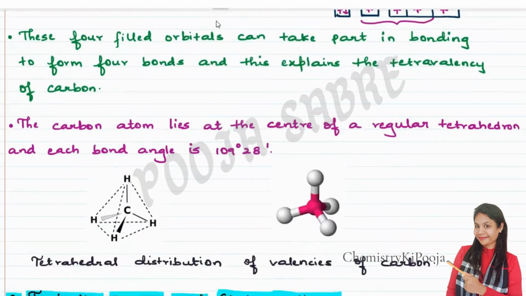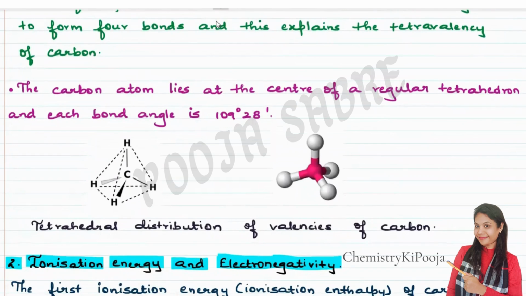If I need to write the structure of methane, this is the structure of methane. Just now I showed you the electronic structure, and this is the bond structure, where I have put the bonds. This is the actual structure of methane. In methane, the carbon atom undergoes sp3 hybridization.